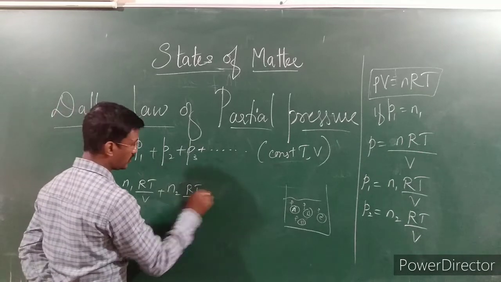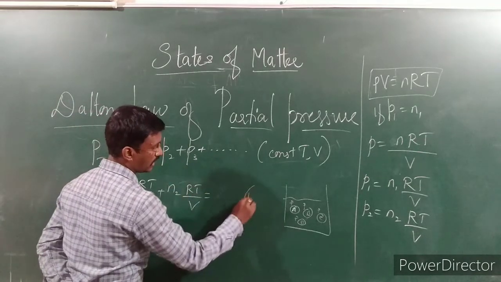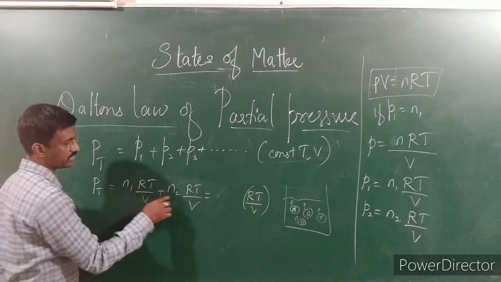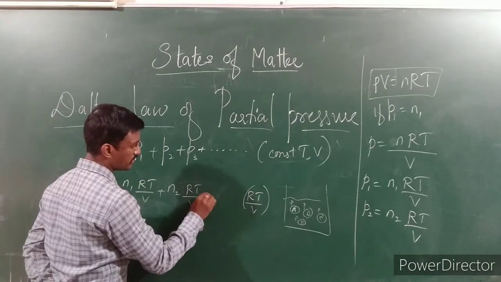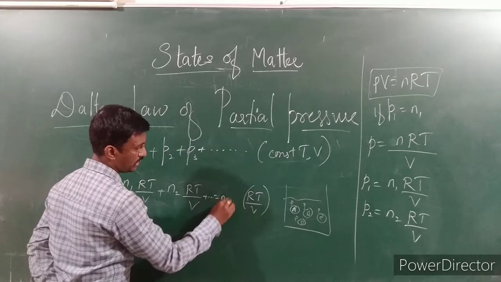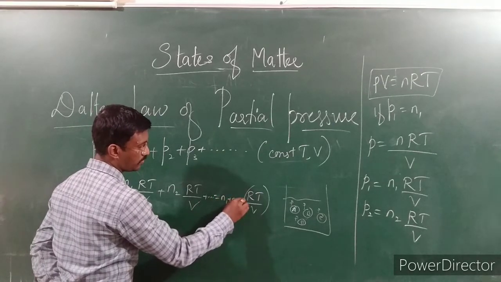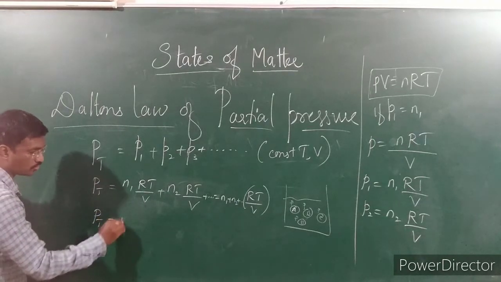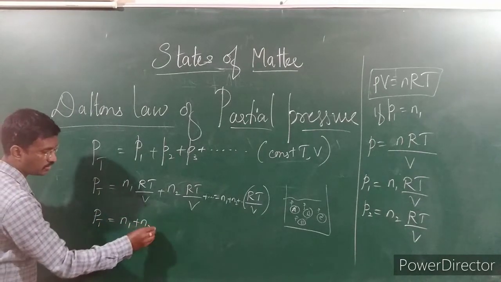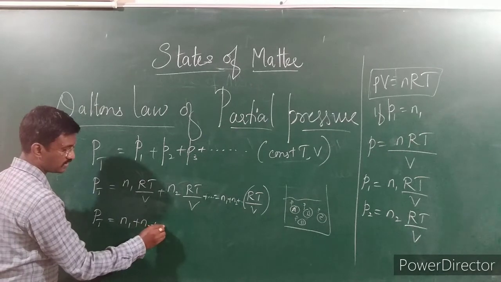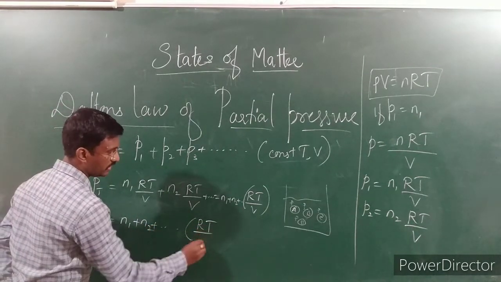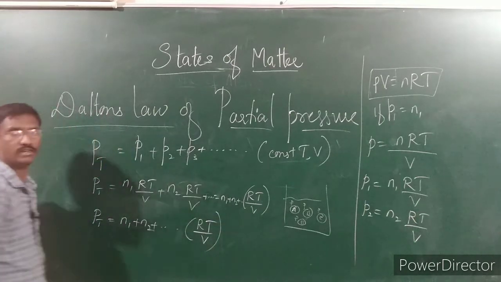Therefore I take RT divided by V as common. Then the remaining is N1 plus N2, and if there are more terms it will be continued, N1 plus N2 and so on. So the total pressure is equal to N1 plus N2 plus so on, into the constant RT divided by V. Isn't it?